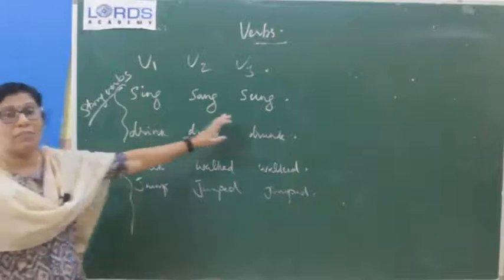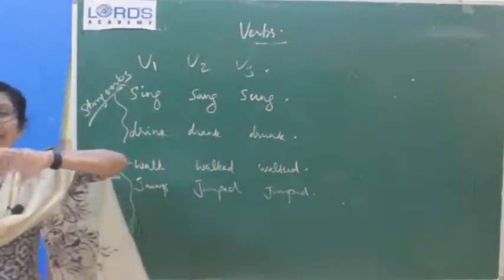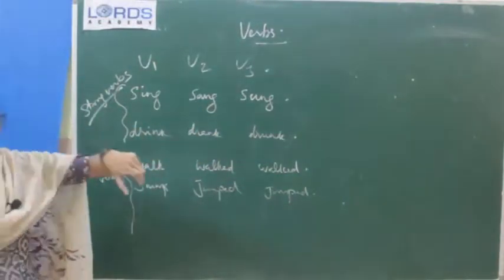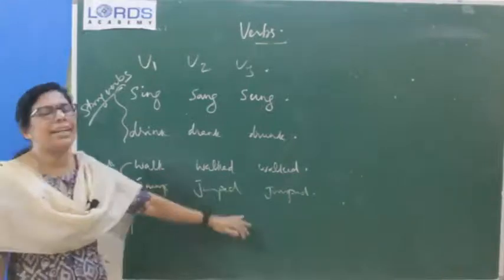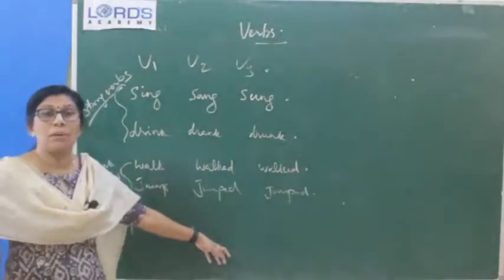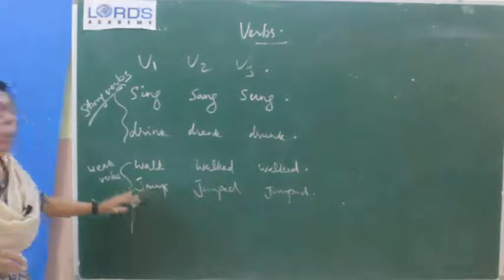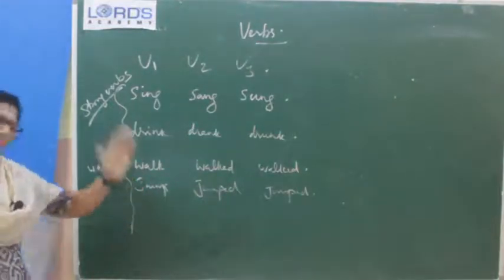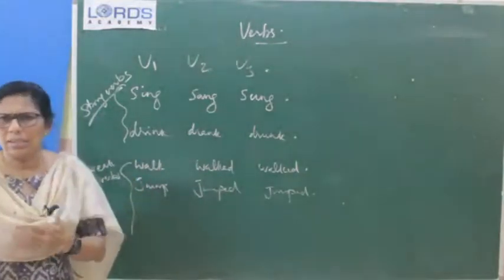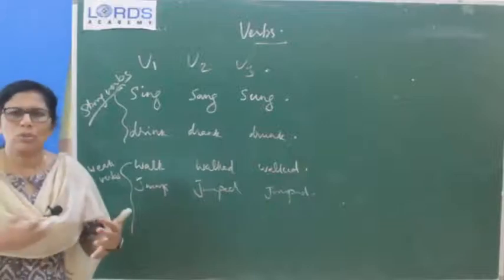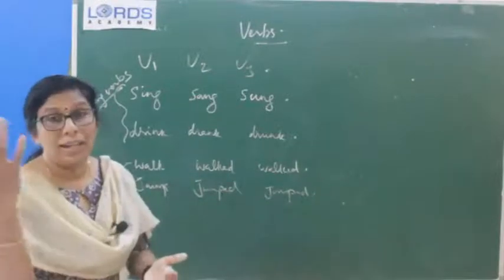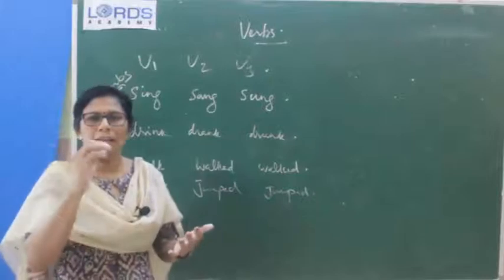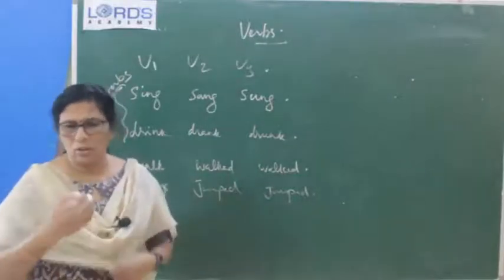In strong verbs all 3 forms are different, and the main thing is they do not end in ED, D, or T. But in weak verbs, ED, D, or T will be there. Burnt, burnt, burnt will come in weak forms. In such a way, a big list is there. A table is given, I think, in your textbook. So go through that table and you will find a big list of weak verbs and strong verbs there. That also you have to see.